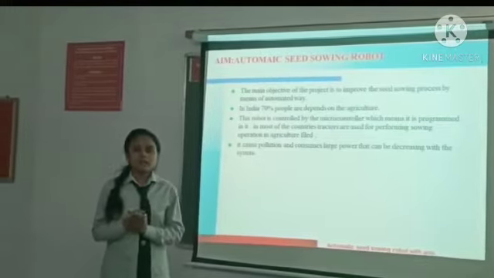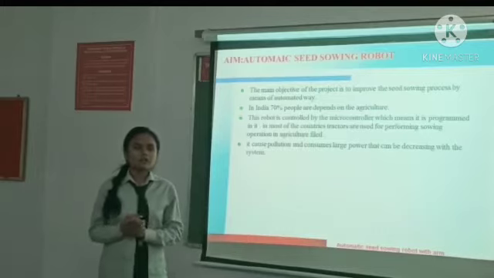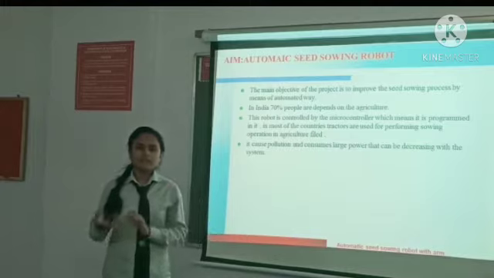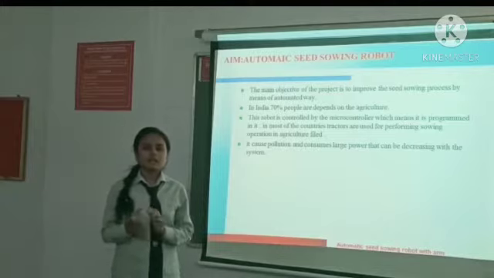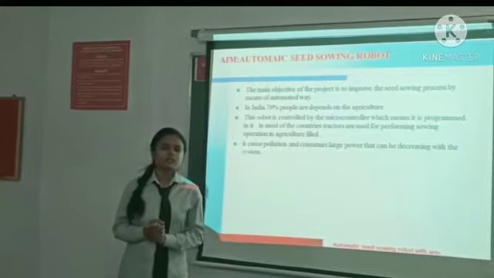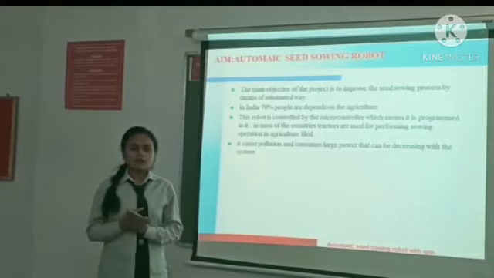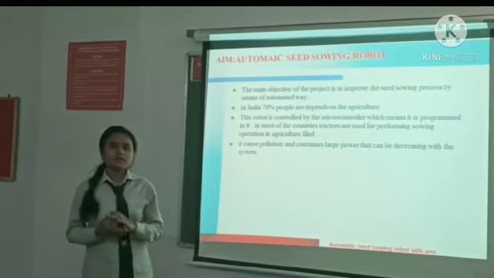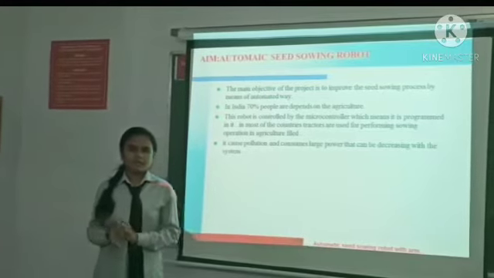As we know, in India 70% of people depend on agriculture. But during the survey we found that all the farmers face many difficulties during the fertilization, sowing, cropping, and digging processes. All these processes are very time consuming, and it is also very hard to take action. So, by considering the problem of the farmers, we decided to make an automatic seed sowing robot for agriculture.